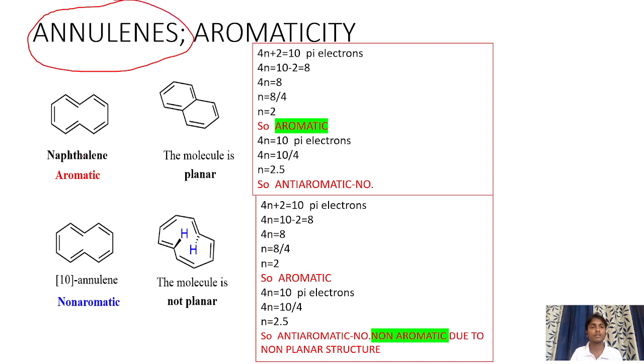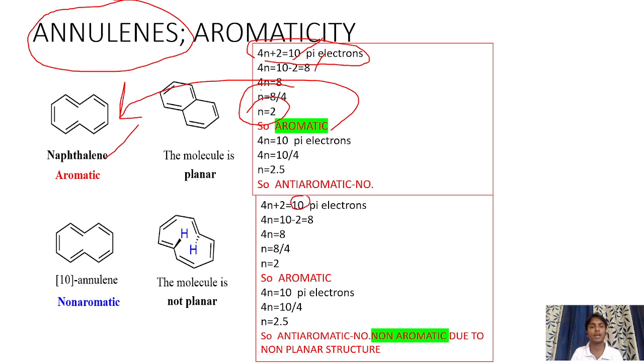when it comes to the annulenes, naphthalene is aromatic because we will apply the 4n plus 2 rule. Number of bonds are 5, then the total is 10 pi electrons. So 4n is equal to 10 minus 2, that is 8. 4n is equal to 8. N is equal to 8 by 4, that is finally n is equal to 2. The compound is aromatic.